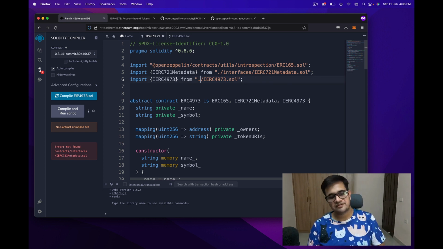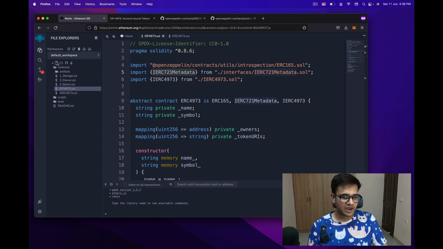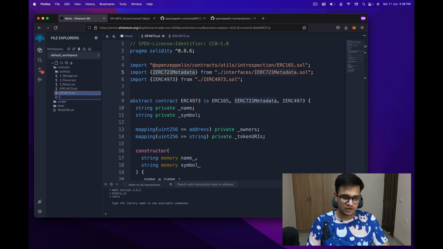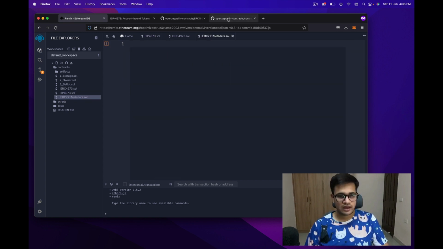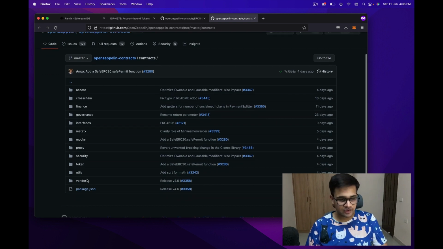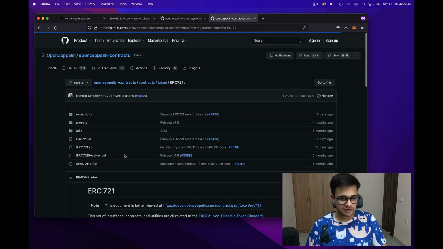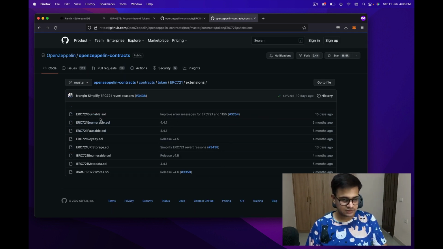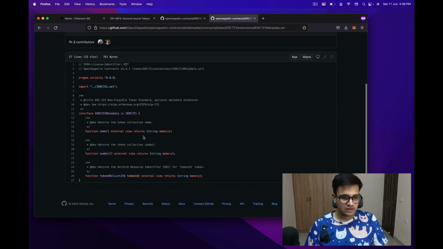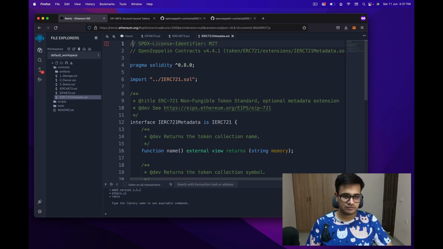And the next thing that we need is IERC721Metadata. To do that, we go back here and create a new file called IERC721Metadata.sol, and I go back to the OpenZeppelin contracts, go to token, ERC721, extensions, and then I just need to find this IERC721Metadata.sol. Now I just need to copy the whole file and paste it over here.